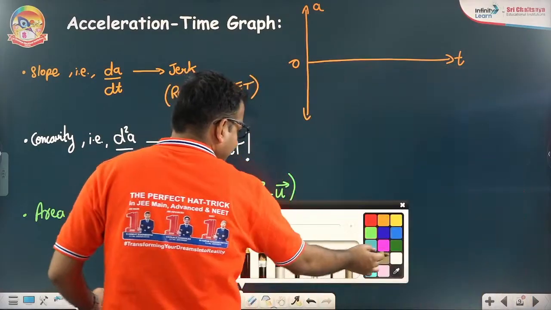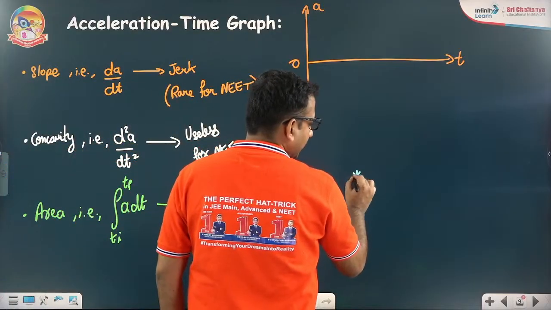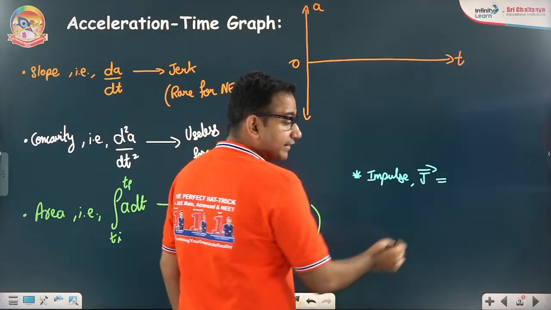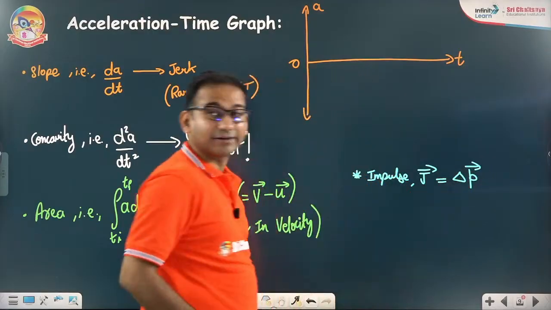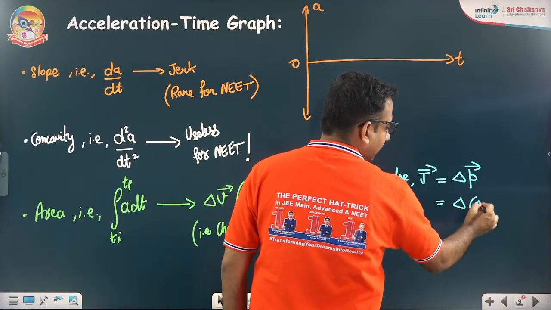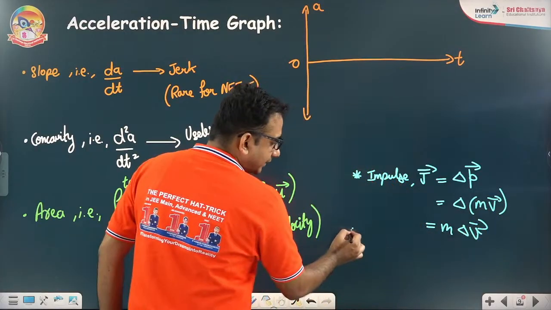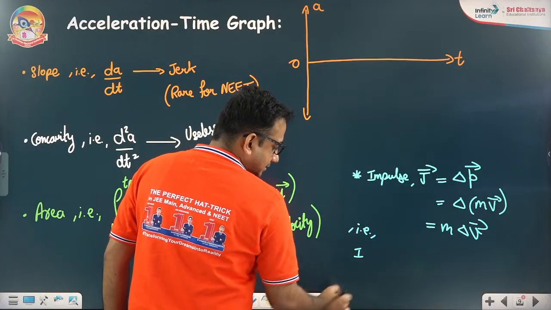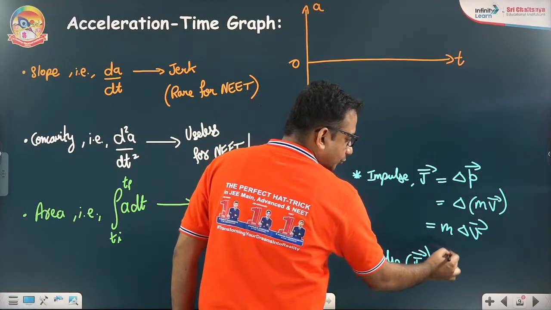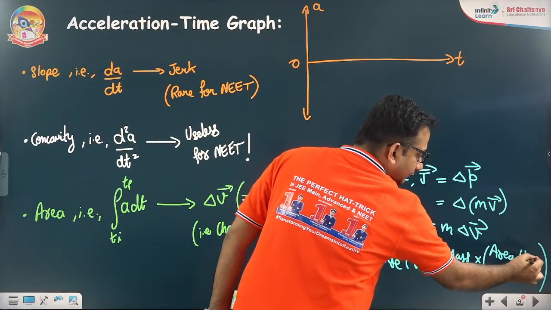So I will say that here, this change in velocity vector can also be used during the discussion of impulse, which is j vector, that is defined as change in momentum vector. You know, that will come in Newton's laws of motion also. Change in momentum vector can be written as delta of mv vector, where mass is always constant, so that is m delta v vector. That is, you can directly conclude here that impulse j vector is defined as product of mass into area under the AT curve.